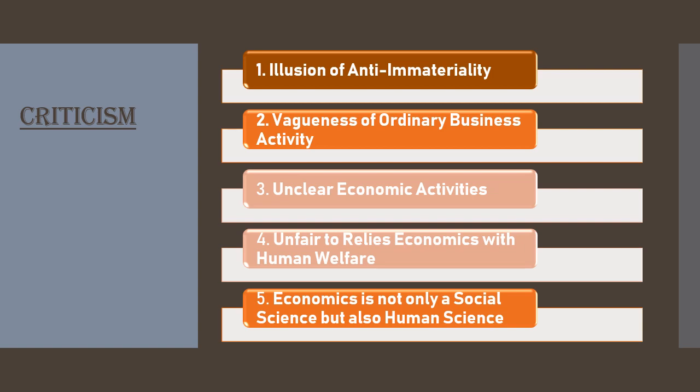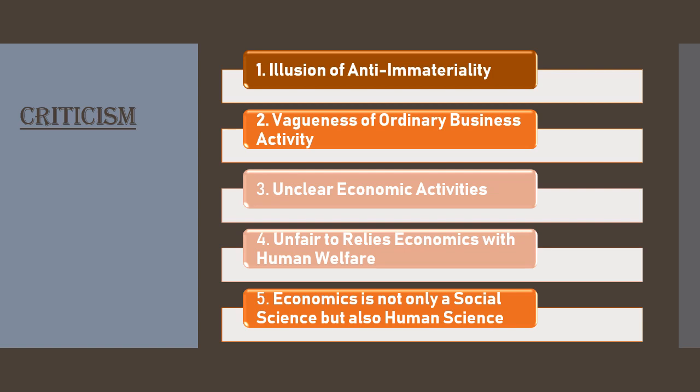The second point is the vagueness of ordinary business activity. The phrase used by Dr. Marshall, the activity related to the ordinary business of life, is unclear and vague because it is not clear what activities of man come under ordinary business and which activities are outside its area. I mean, he said that he considered the ordinary man's life in his definition, but he does not give a proper explanation of ordinary business activity, or which activities are considered under it and which are not. So this is another criticism of his definition.